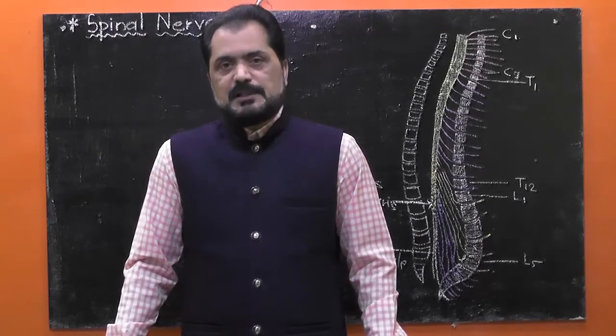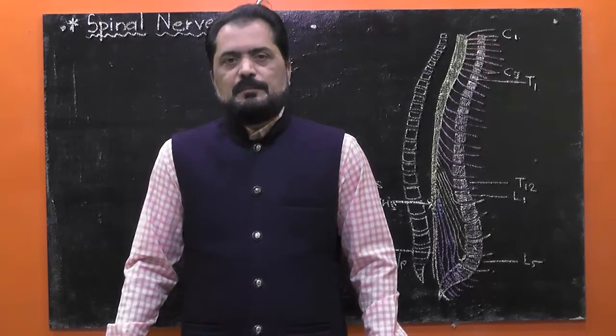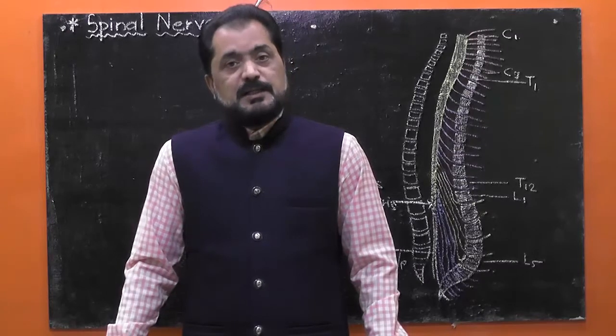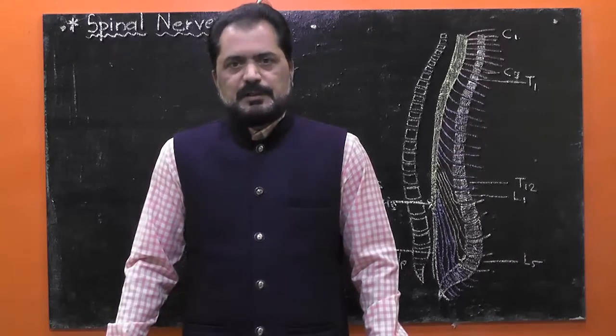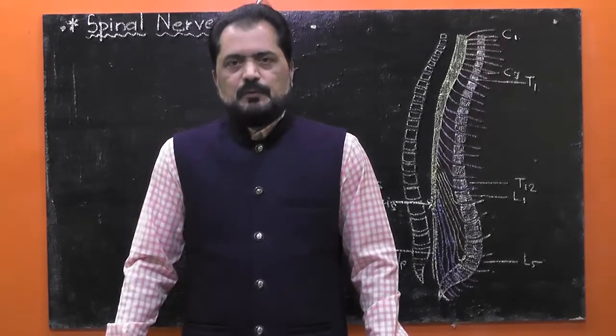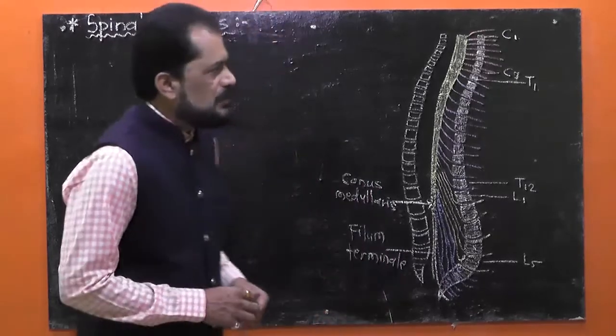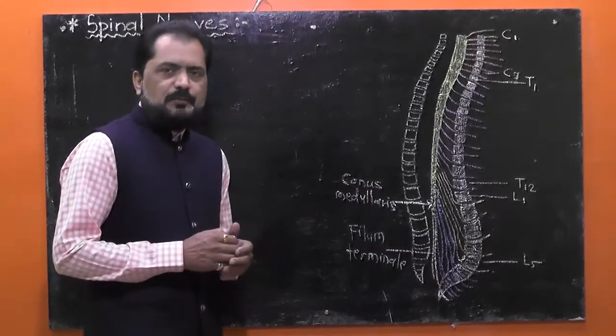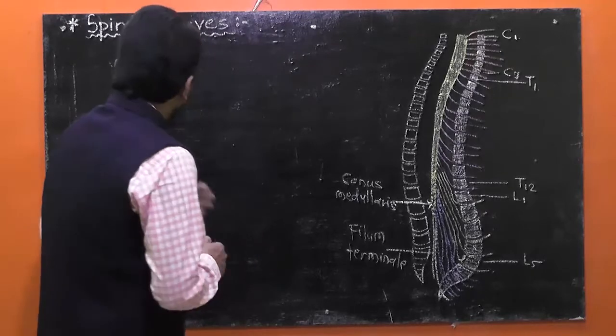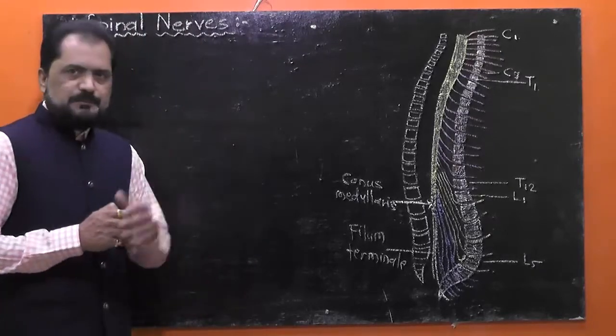In our previous lecture, we have already completed the study of cranial nerves, and therefore in this lecture we have to learn about the second component of the peripheral nervous system, that is spinal nerves.